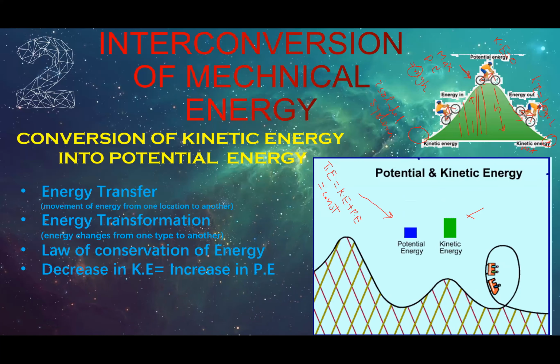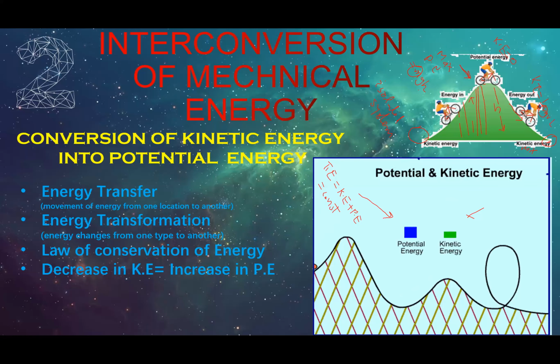In this way, with the help of this work done, we transfer energy from one location to another. Similarly, the same happens when the cyclist moves from the top to the bottom.